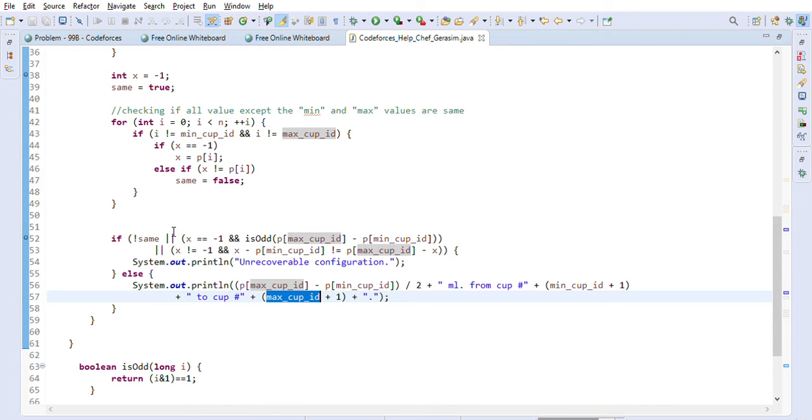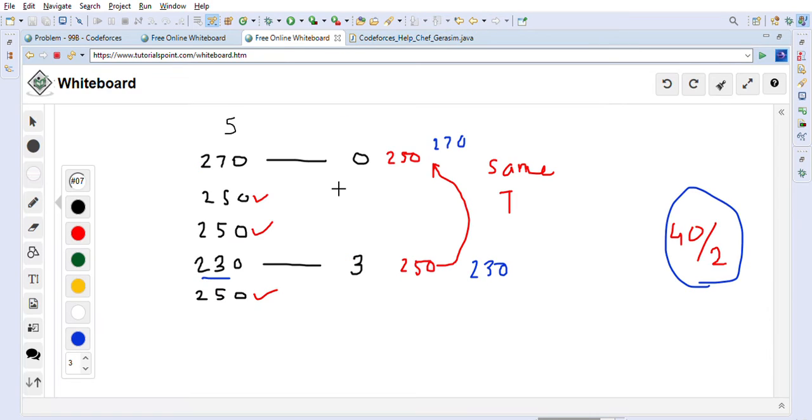So this is a straightforward scenario. Now let us consider two other scenarios where we don't have the same value. For example, instead of this 230, let's consider another scenario where this value is 239.